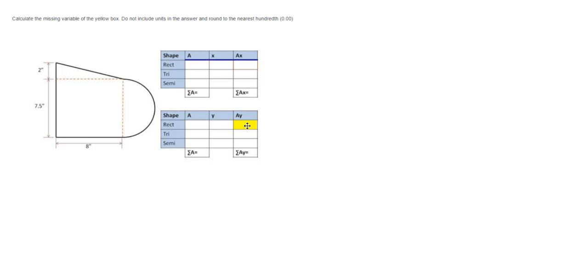So this is asking us to calculate the result of multiplying the area of the rectangle and the y location of the rectangle. The area of the rectangle can be done simply, right? So area is 8 times 7.5, which is 60 inches squared.